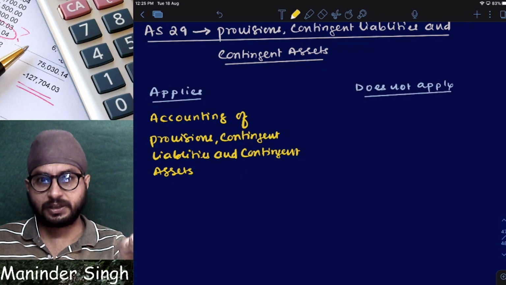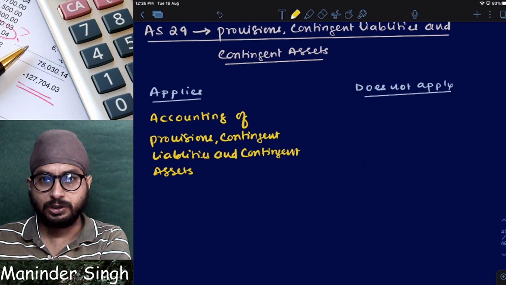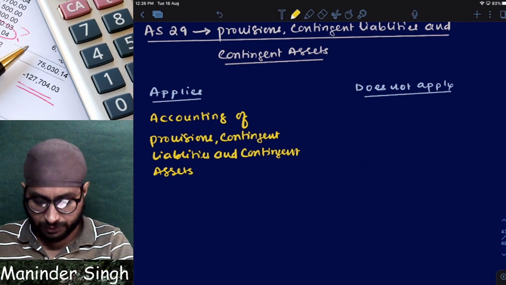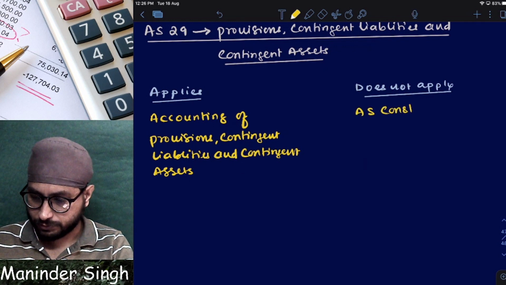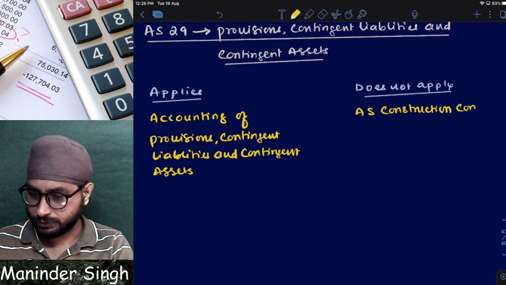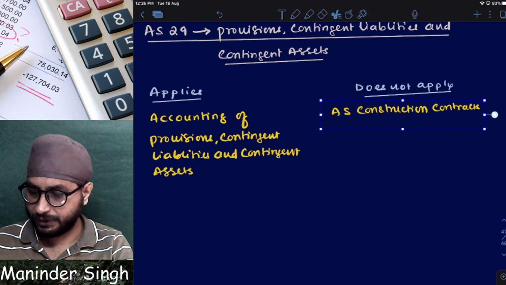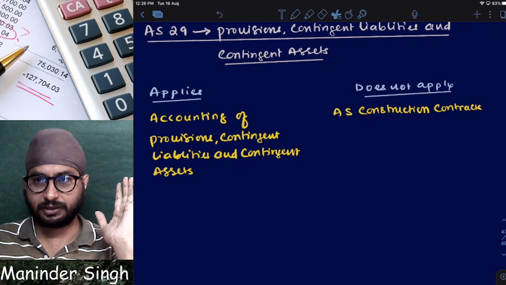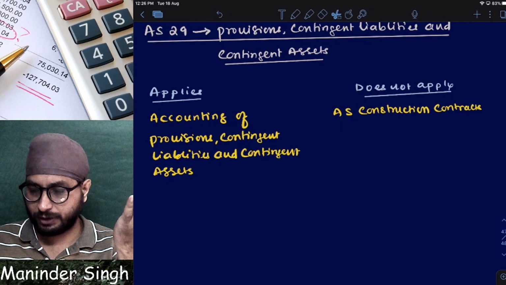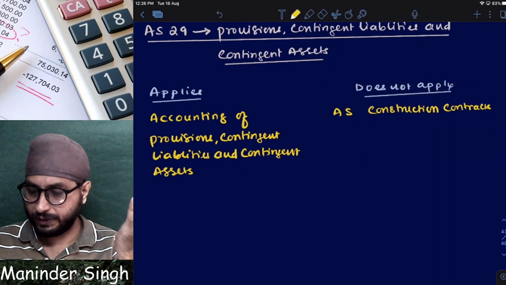It does not apply to all contingent liabilities. It does not apply to all contingent assets. There are some provisions, some contingent liabilities, some contingent assets to whom AS 29 does not apply. Let us see what they are. AS 7, construction contracts. Any provision, contingent liability and contingent asset arising out of construction contracts are not covered by AS 29.